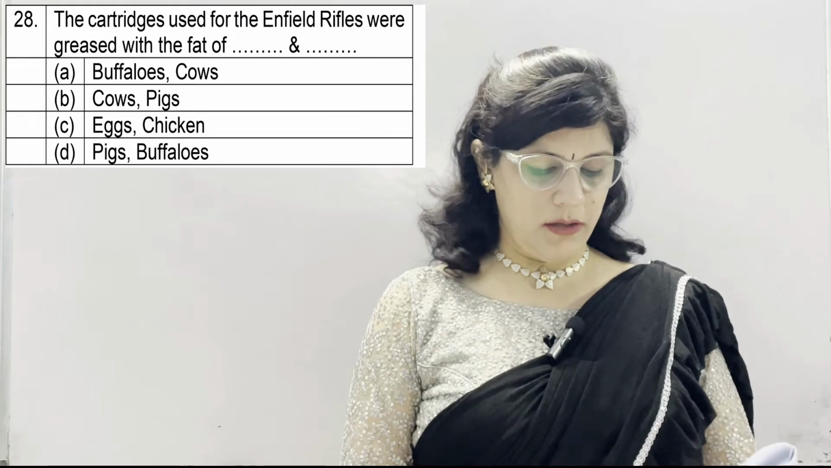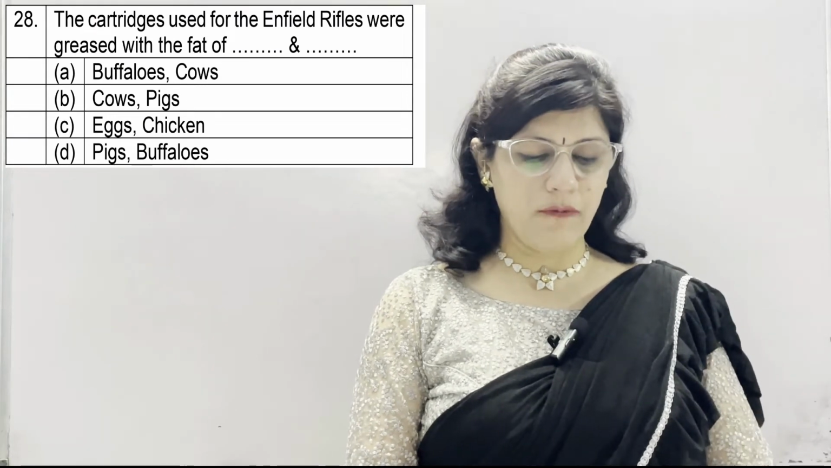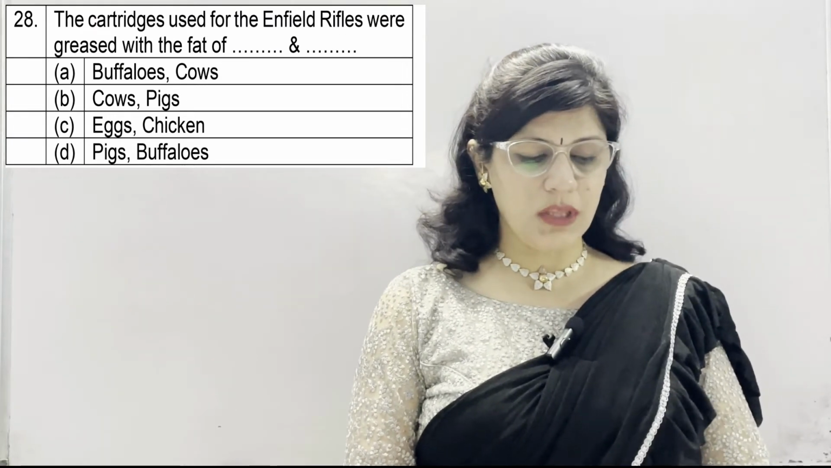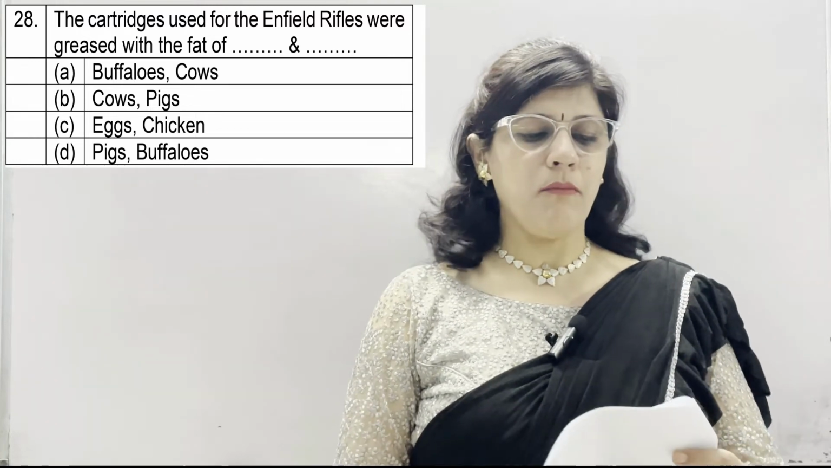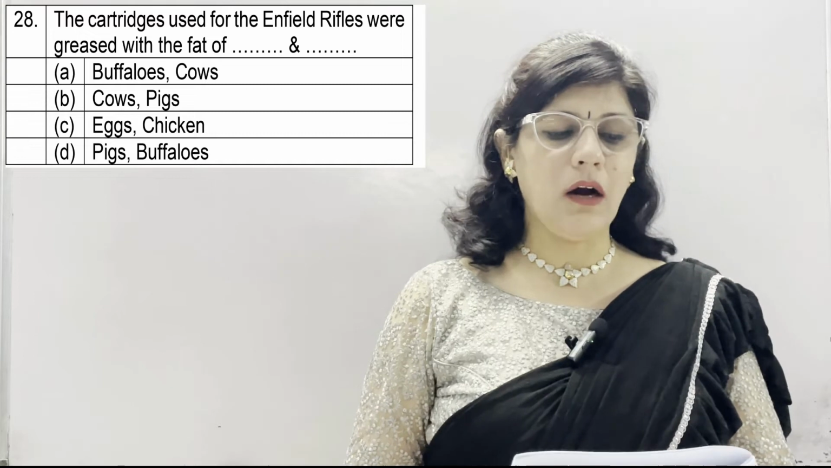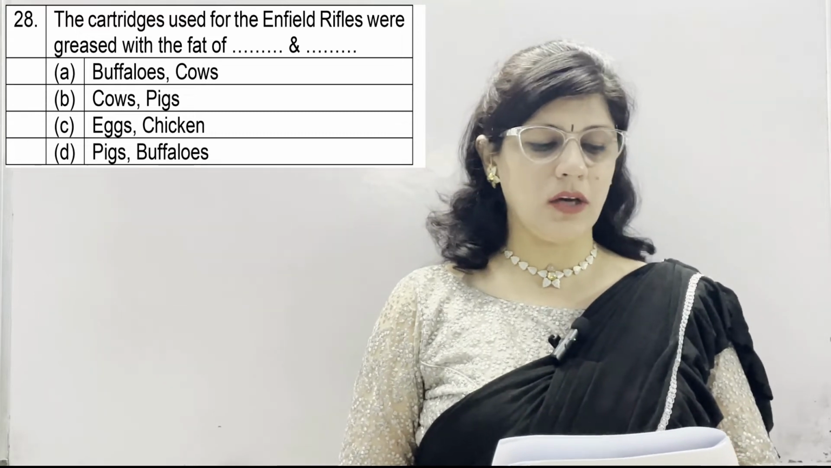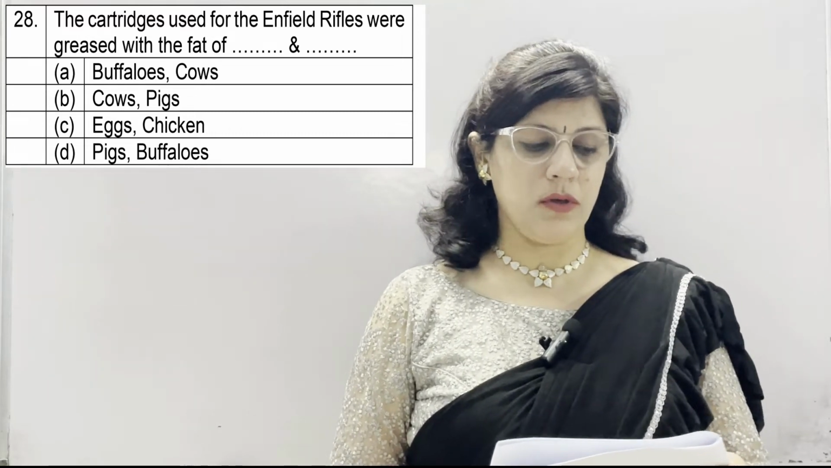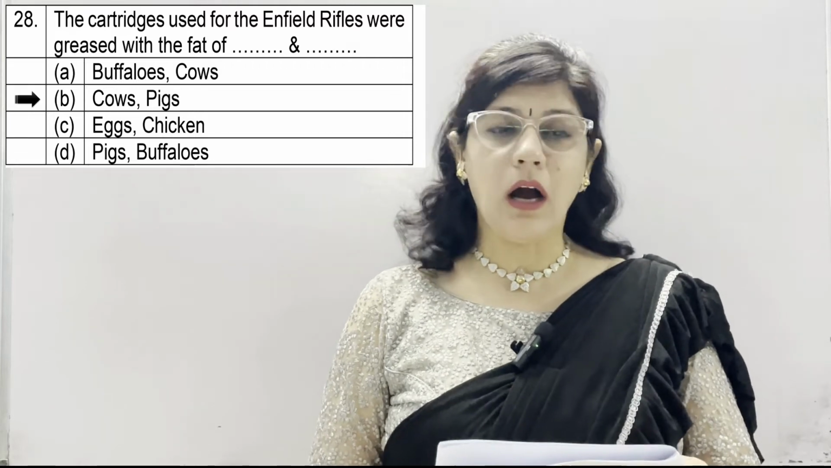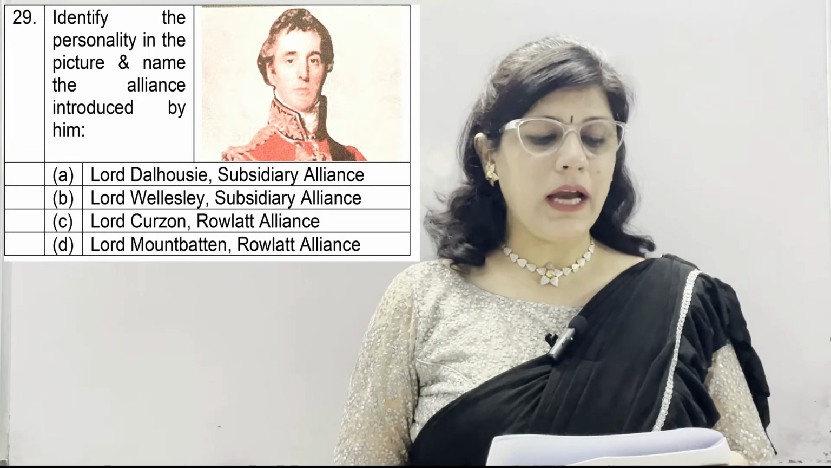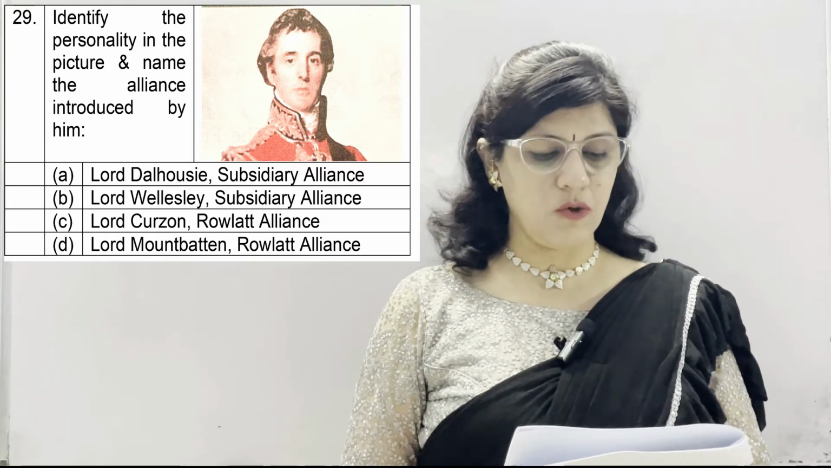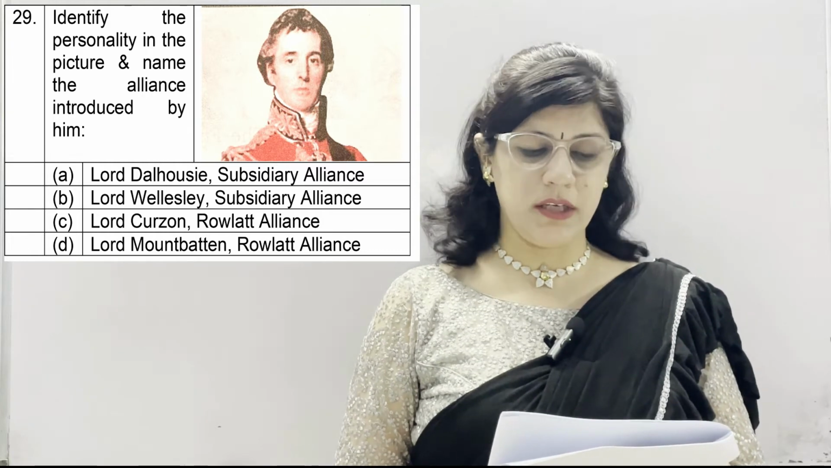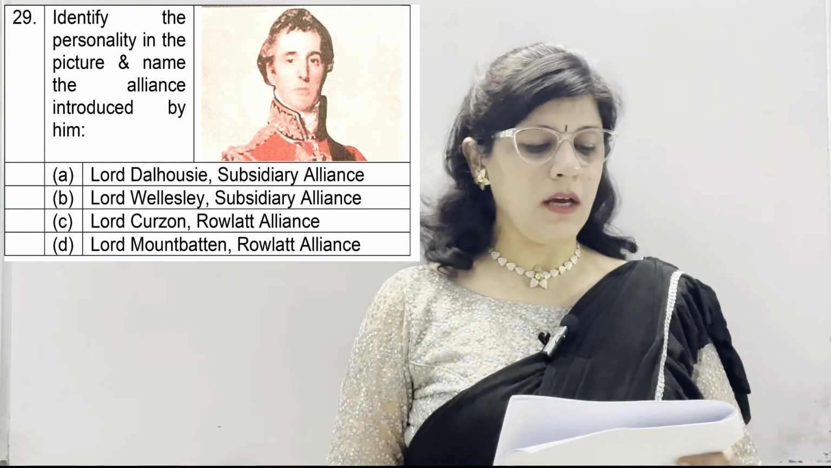Question number 28. The cartridges used for the Enfield rifles were greased with the fat of dash and dash. Option number A. Buffaloes and cows. B. Cows and pigs. C. Eggs and chicken. And D. Pigs and buffaloes. And the correct option is B. Cows and pigs. Question number 29. Identify the personality in the picture and name the alliance introduced by him. A. Lord Dalhousie, Subsidiary Alliance. B.